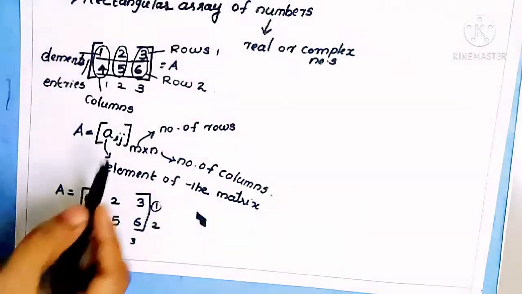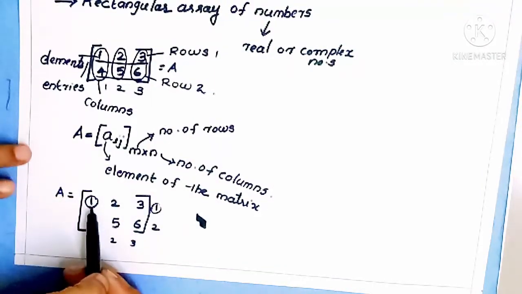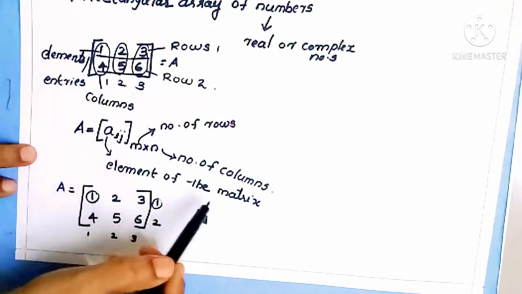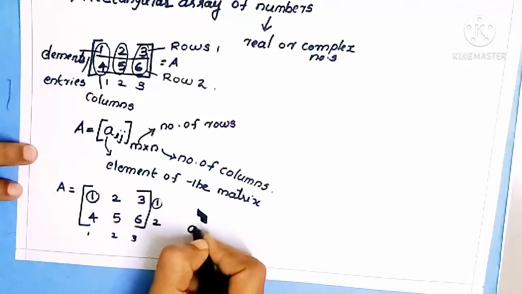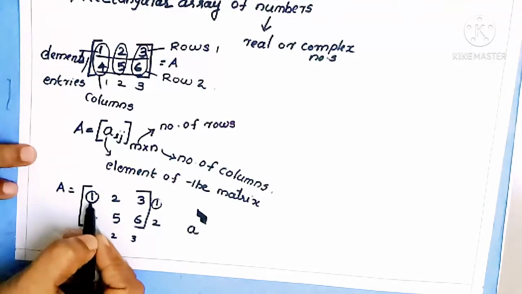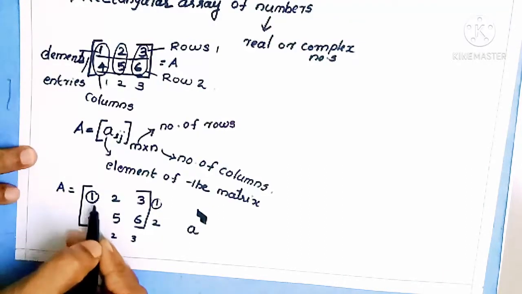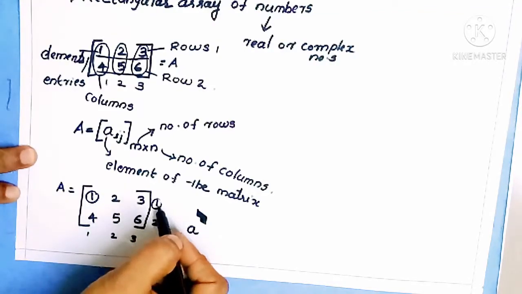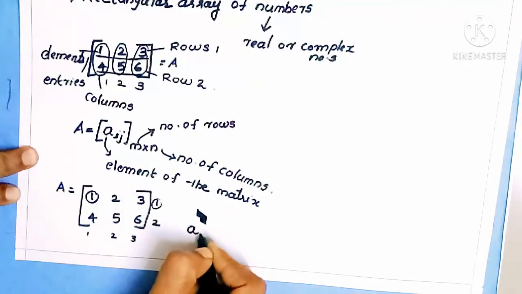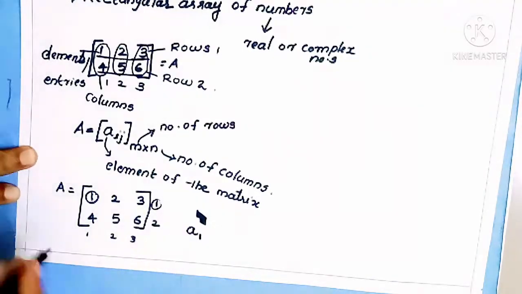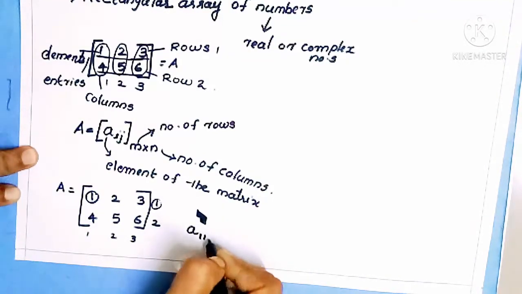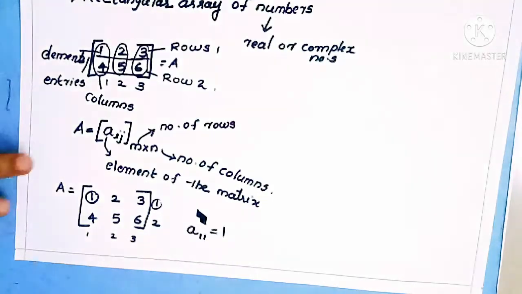To understand this concept, take the first element 1. a indicates the element of the matrix. This 1 is included in the first row, so we take a1. This is the row position. Also it is included in the first column, so we take 1. So a11 is equal to 1.